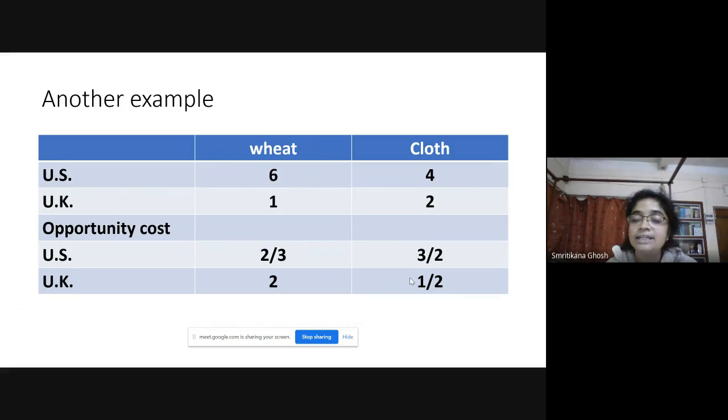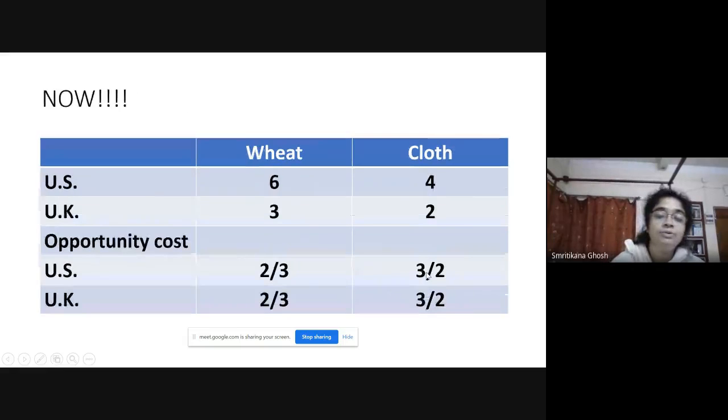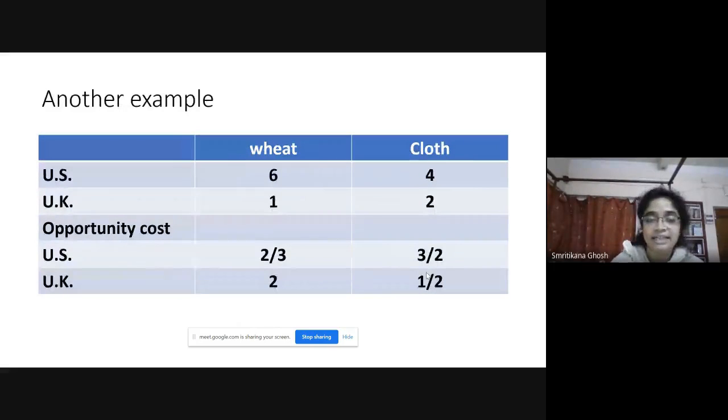So UK has comparative advantage over clothing than US. So this is how we can conclude that US has comparative advantage over wheat production and UK has comparative advantage over clothing production. Okay. Now look, we have changed the data a bit.